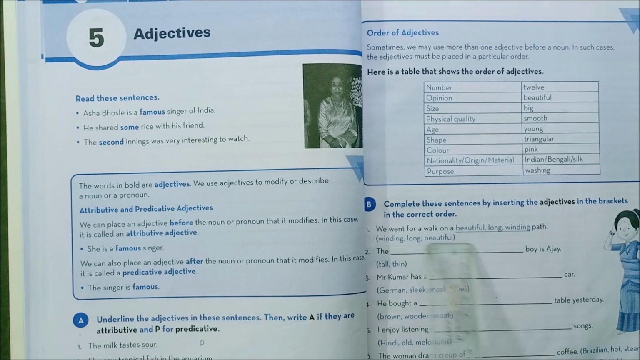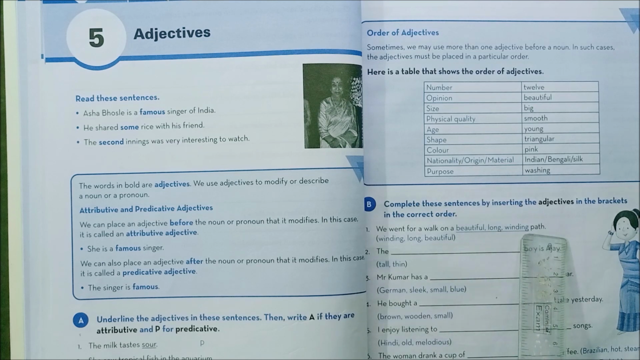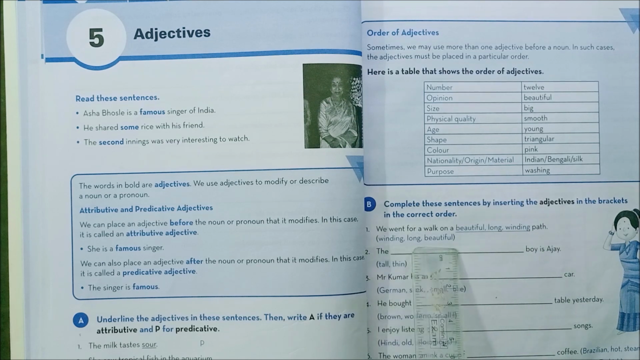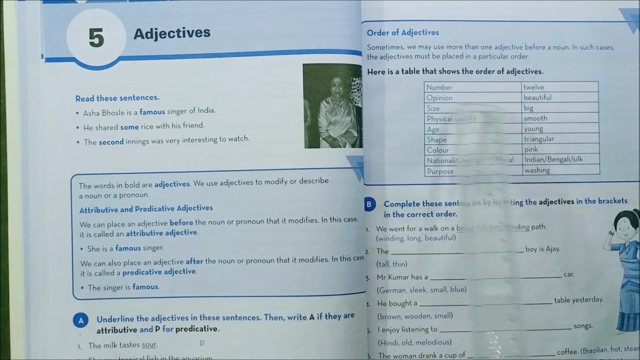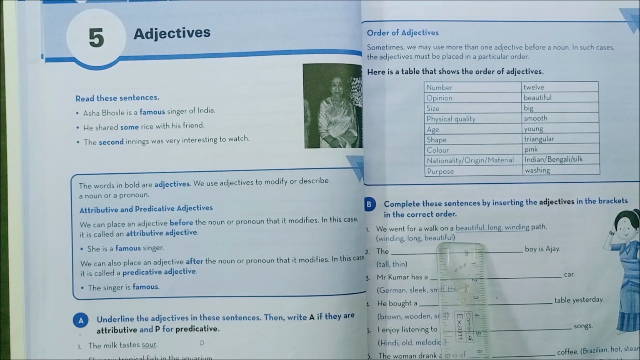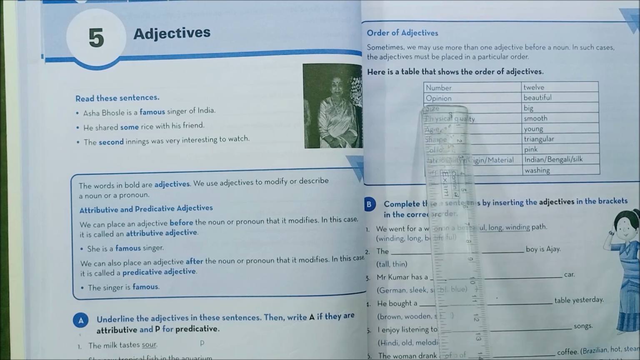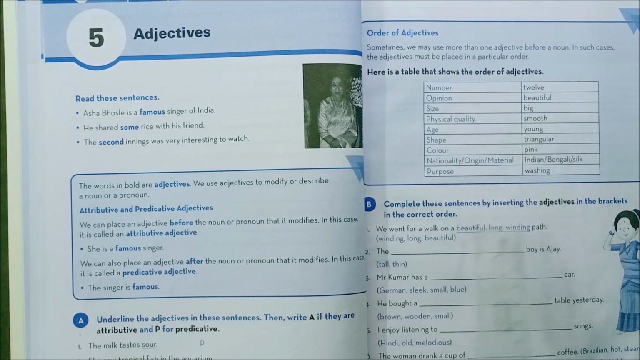So look at the first example here. We went for a walk on a dash path. So they have given 3 adjectives: winding, long, beautiful. So from this order you have to write this. So what is the order? Beautiful means opinion. Okay, so opinion comes first.